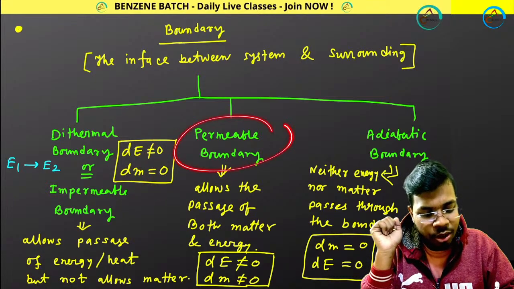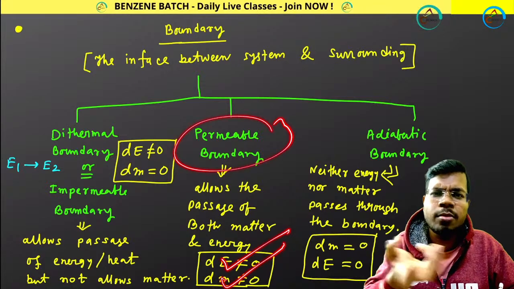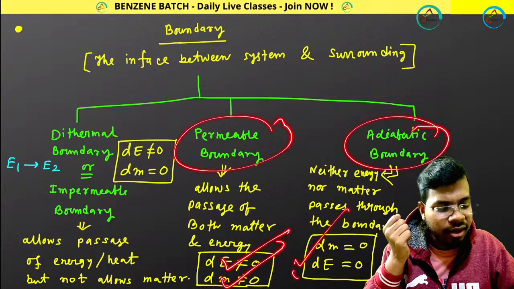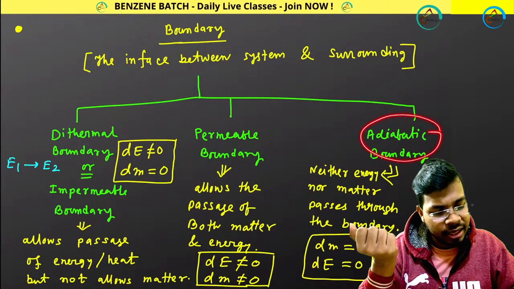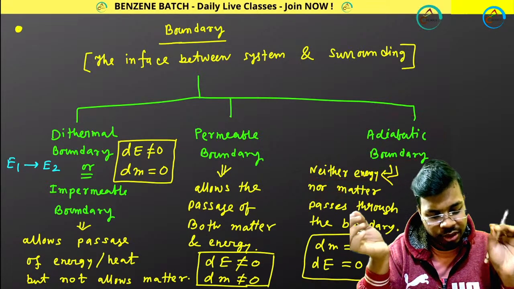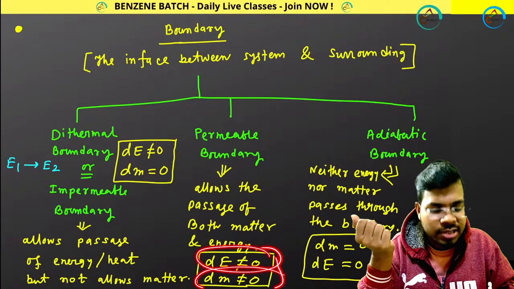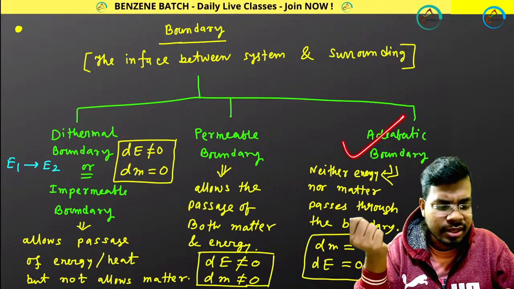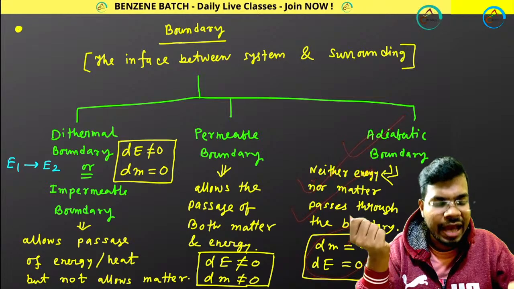Permeable boundary means both matter and energy can transfer. And adiabatic boundary means neither energy nor matter can cross this boundary, like a thermoflask is one kind of example.